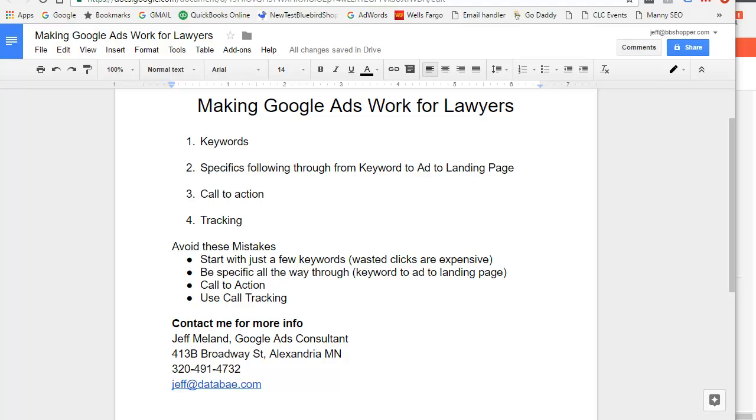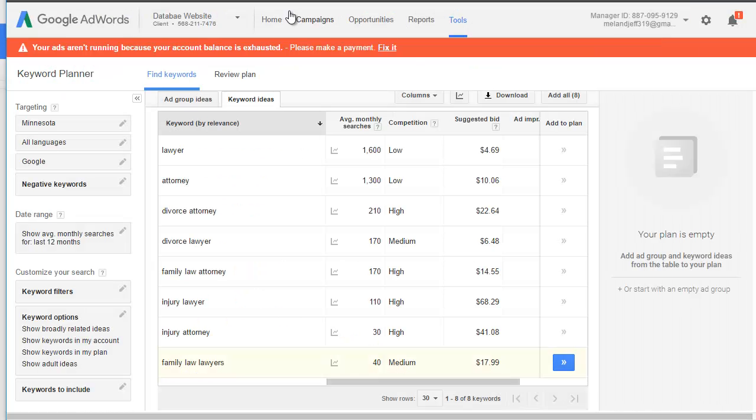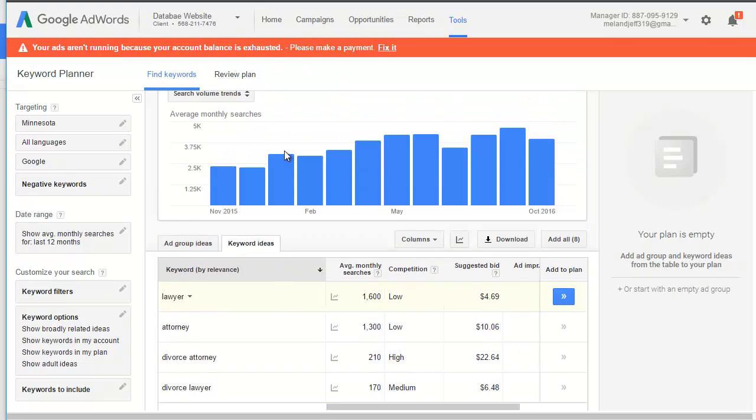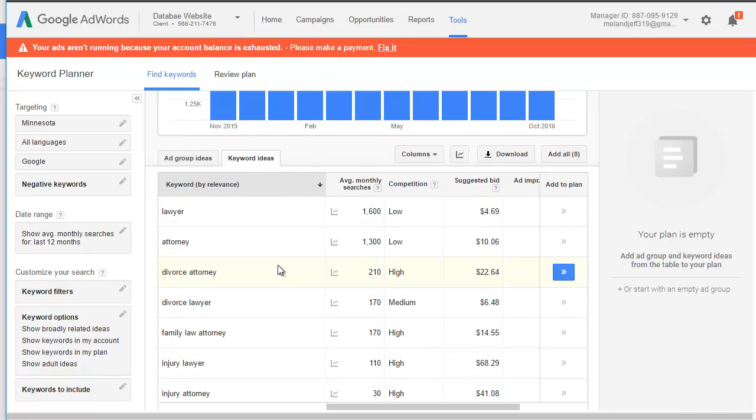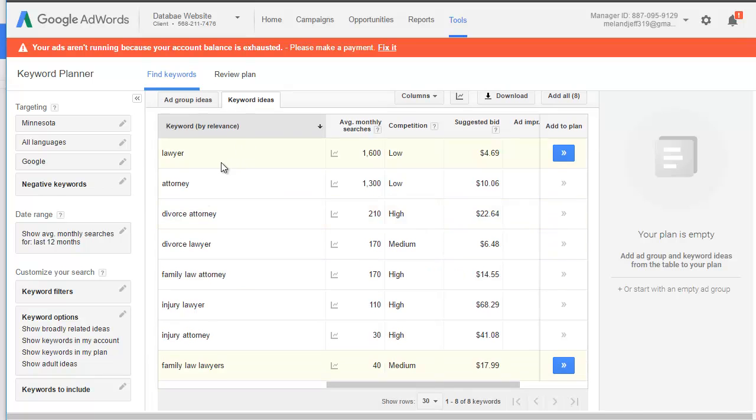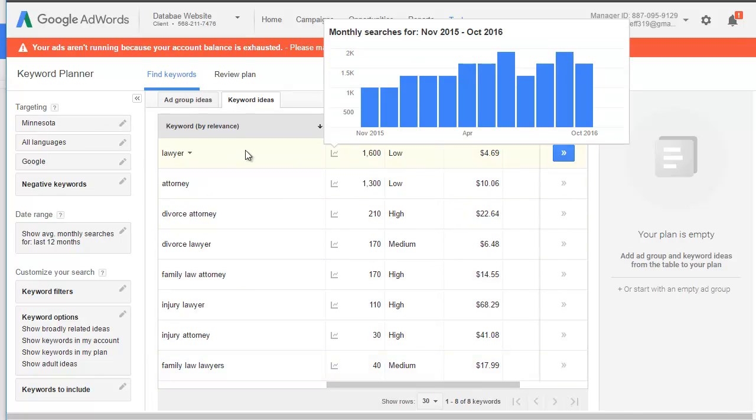So first, let's take a look at keywords, because keywords are very, very important. That's our first topic here. If we go to the Google AdWords account and we go to Tools and into the Keyword Planner, I've typed in some keywords: lawyers, attorneys, injury lawyer, injury attorney, divorce lawyer, and so on. I've got about 8 keywords here, and here's what it comes up with. This is just for Minnesota, so these numbers are just for Minnesota.